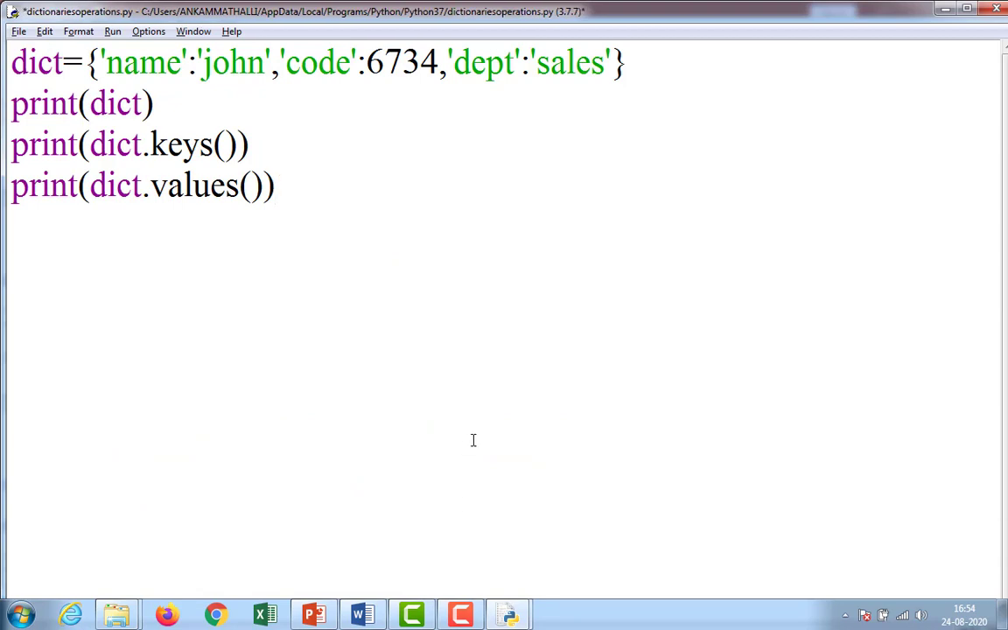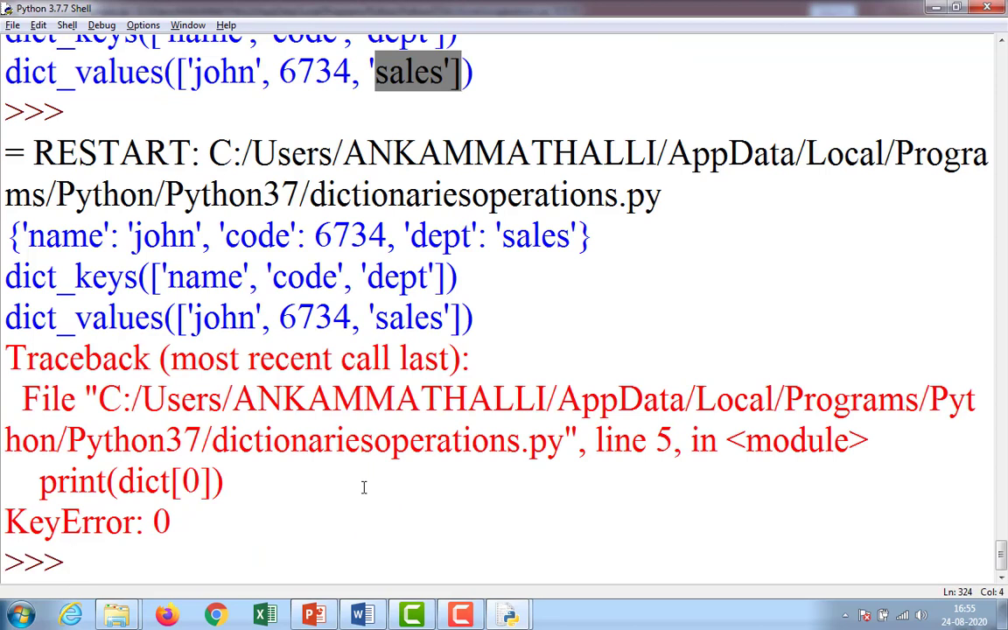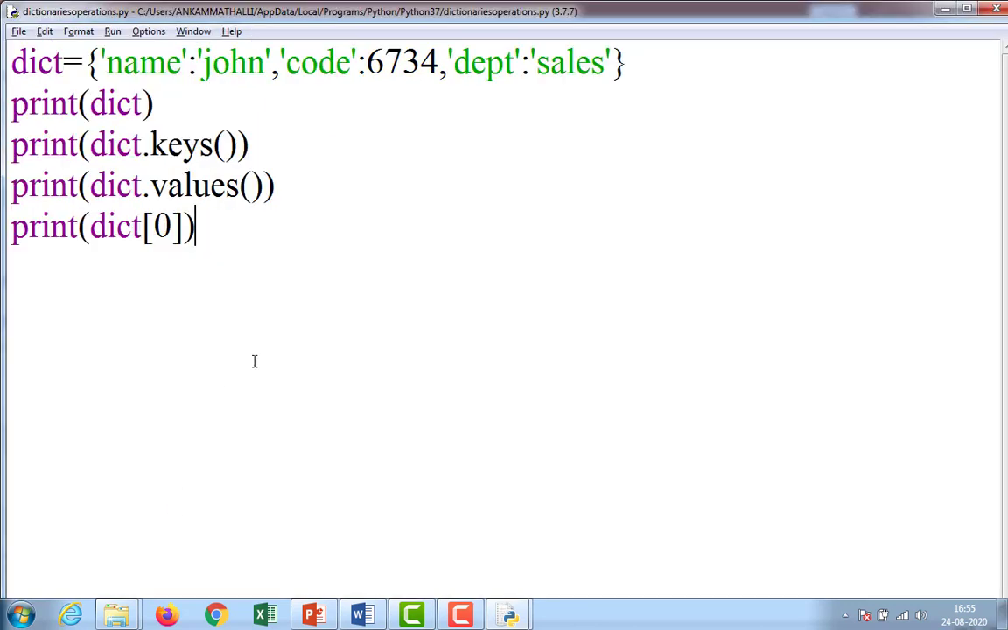If I want to print like this, print dict of 0, then observe what is the output. Key error. Print dict of 0 gives a key error. Why it came, I will explain in the next class.